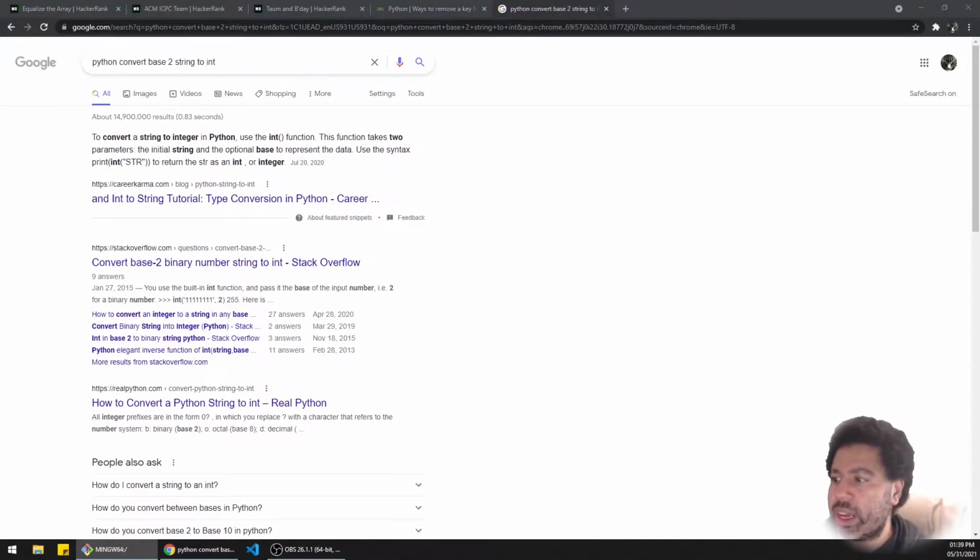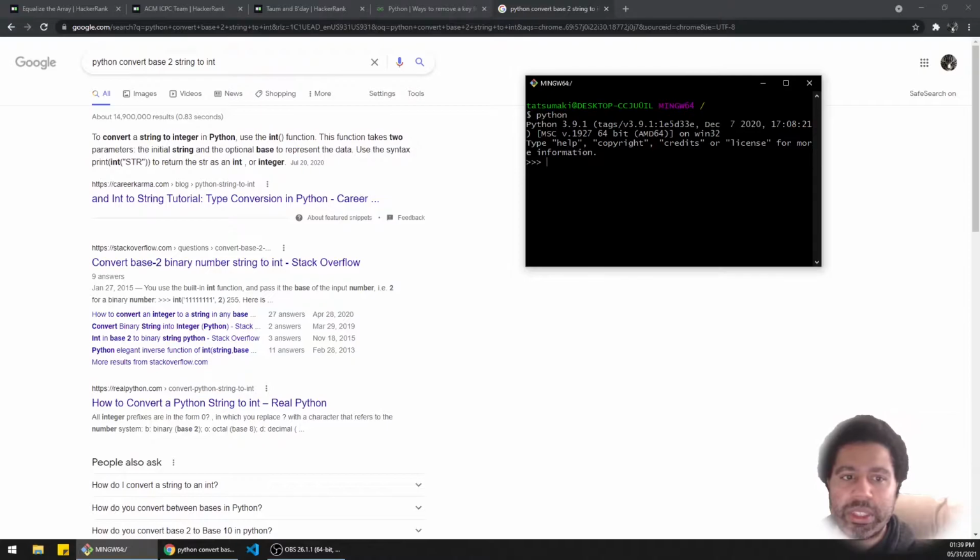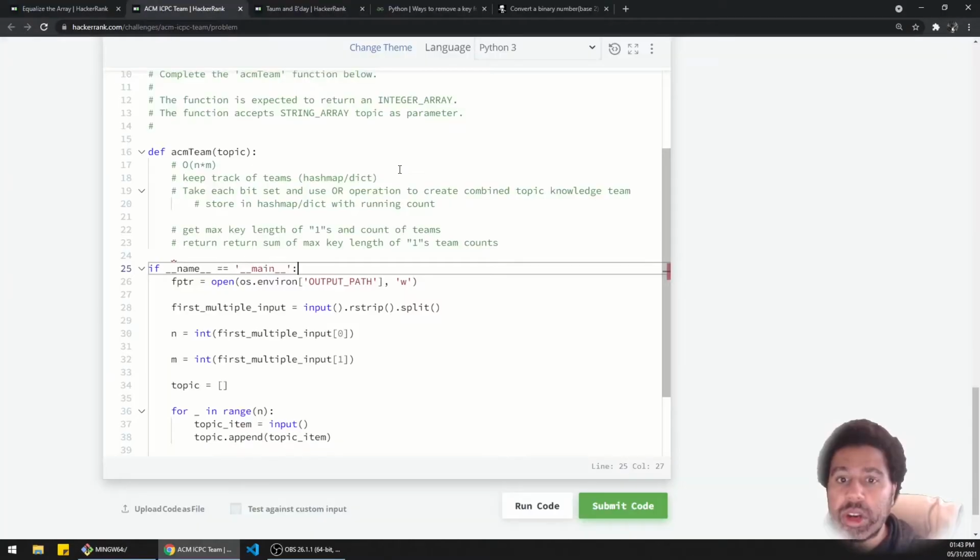All right, so first I need to figure out how to convert a bit string. Okay, so let's pull up a quick shell here, zoom in, go into Python land, and let's say that we take an int with 1001 whatever, and we say this is base 2. It spits out 85. So that's what I need to do.